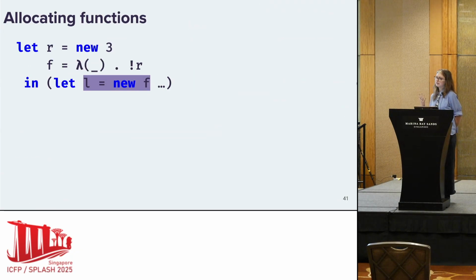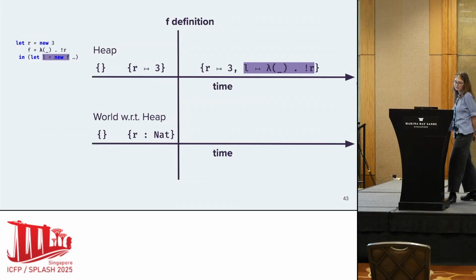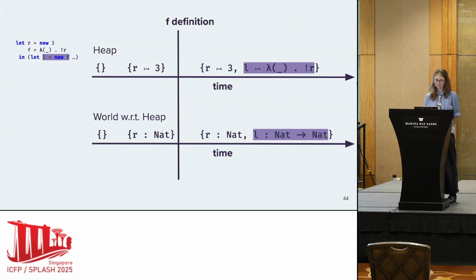So we've seen mutable references, and we've seen functions and how they're represented in possible worlds models. Can we just smash them together and get a model for higher order state, so allocating functions on the heap? Here I've changed my program a little bit. Now L is actually going to allocate the function f. Based on what we've seen so far, we're going to allocate this function f onto the heap. L is going to map to this function.